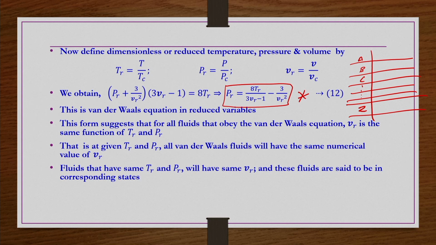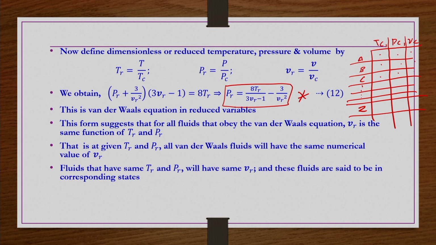Each one of them has different Tc, Pc, Vc values, obviously. So for gas A, whatever Tc, Pc, Vc are there, they are different from those of the other gases. So obviously their constants are also going to be different.